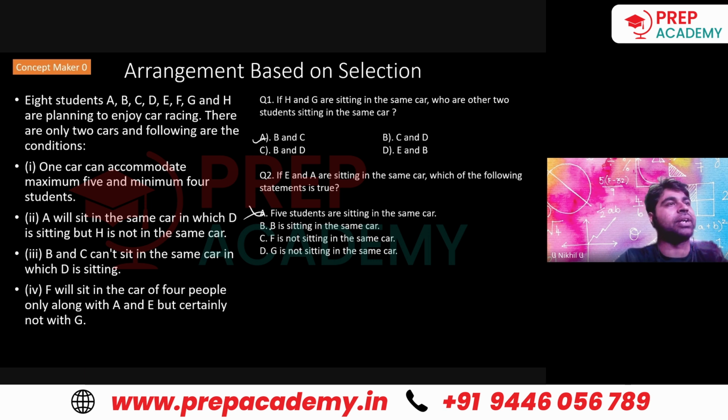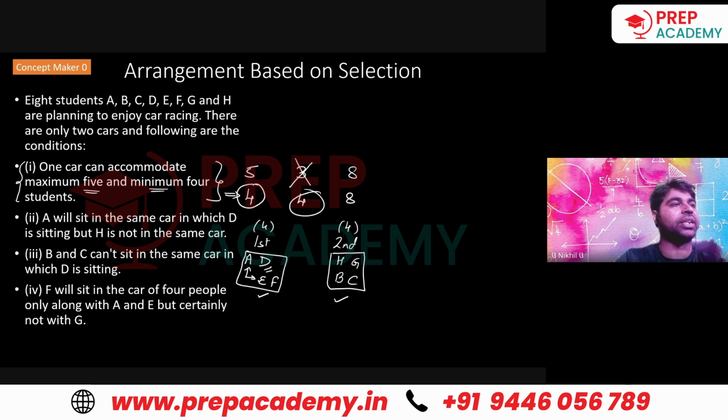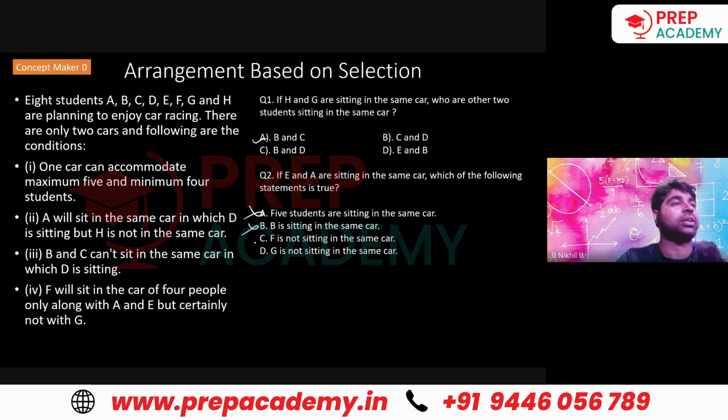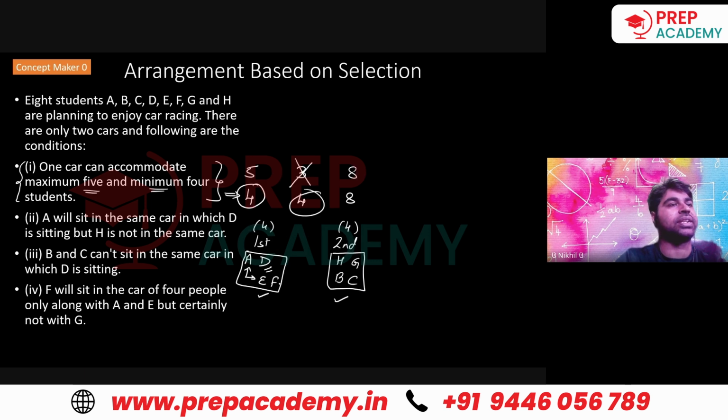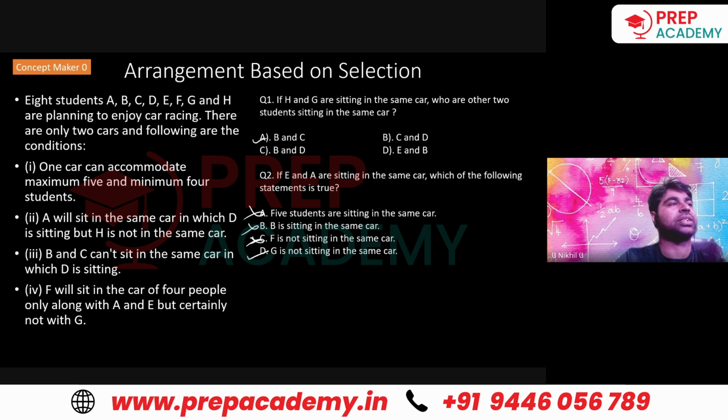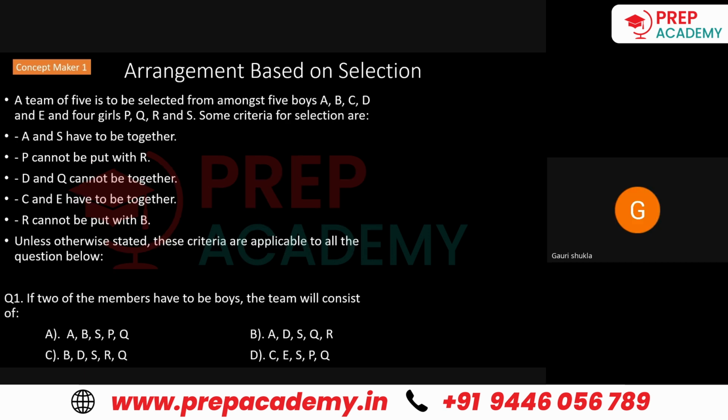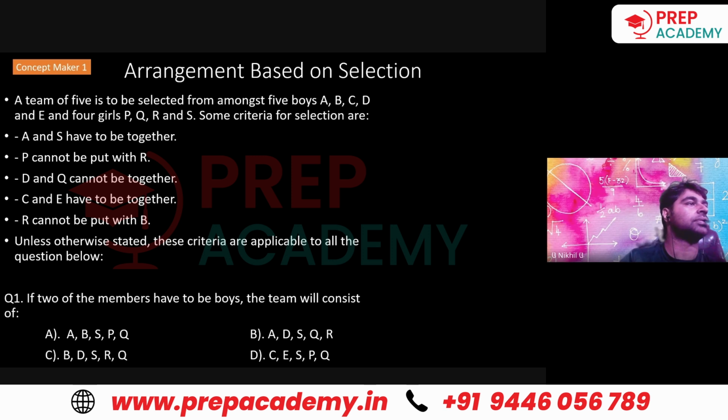B is sitting in the same car with E and A? No. F is not sitting in the same car? Actually, F is sitting in the same car, so that is false. G is not sitting in the same car with A and E, so this is okay. Understood now? Yes, sir. Next.